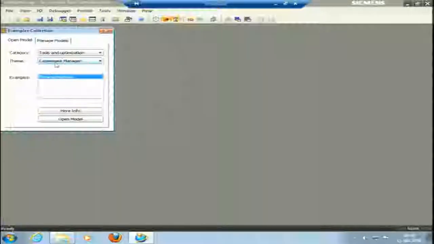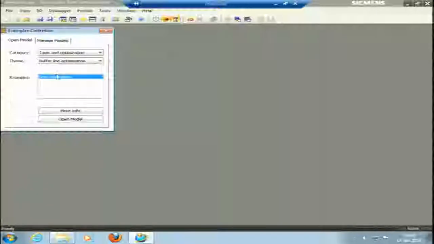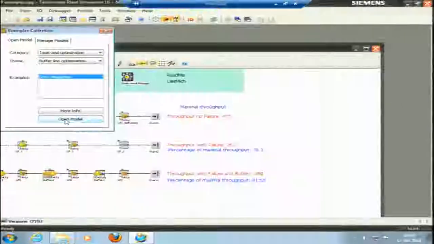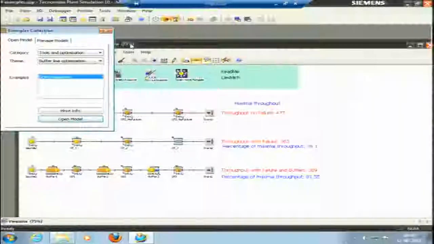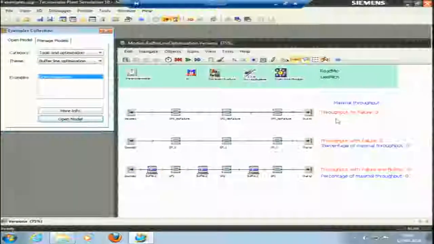Then tools and optimization. The important one is experiment manager. I will just pick the buffer line optimization. This is line comparison, open model. So, in this model we have 3 lines. In this line there is throughput with no failure, throughput with failure, and buffers. So, there are buffers kept in between.